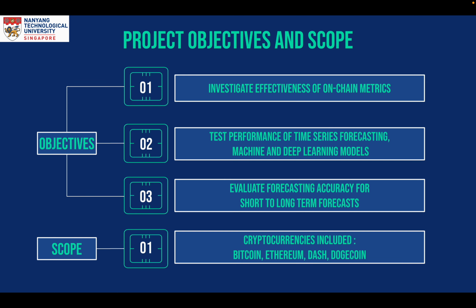Furthermore, we also test the performance of various models such as time series, machine, and deep learning models. Another objective was to evaluate the change in forecasting accuracy as we go from short-term to long-term forecasts. The price prediction and analysis were carried out on 4 cryptocurrencies, namely Bitcoin, Ethereum, Dash, and Dogecoin. This was done in order to get a more robust understanding of how metrics from different blockchains having different architectures would influence the price of cryptocurrency.